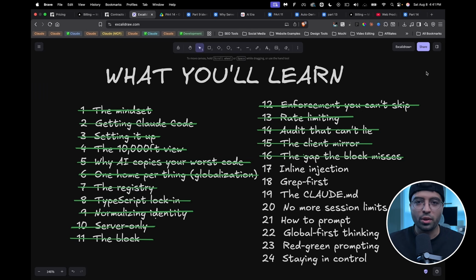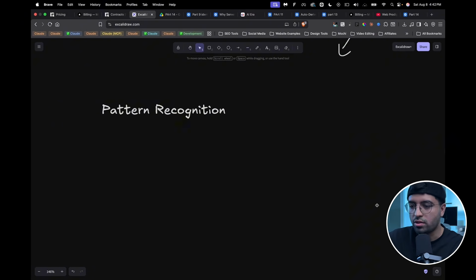So in this module, we're going to learn about inline injection, which is a strategy I created that helps with micro context injection, delivering tiny pieces of context to AI at the time it needs it, instead of dumping huge documentation files and folders to help it understand before it starts implementing. So let's jump straight right into this.